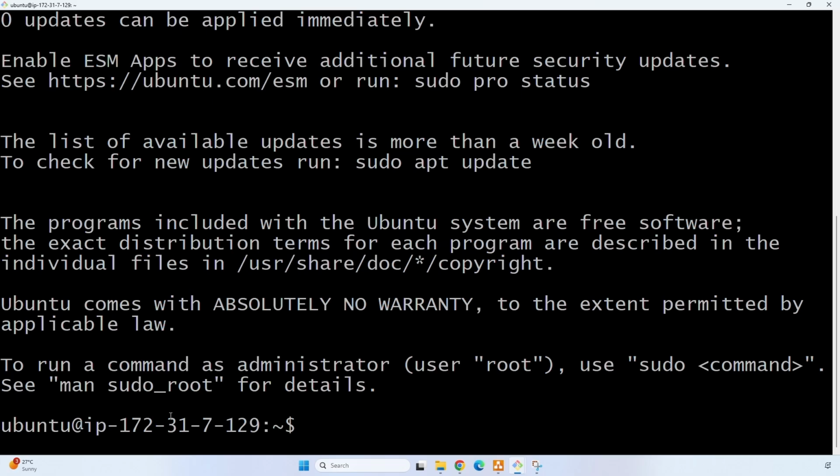So now we have logged into the worker node 1 EC2 instance. This is the private IP of the worker node 1.